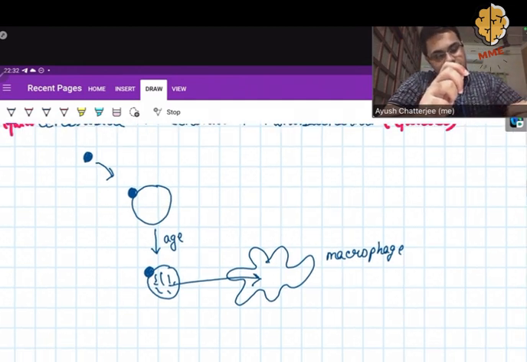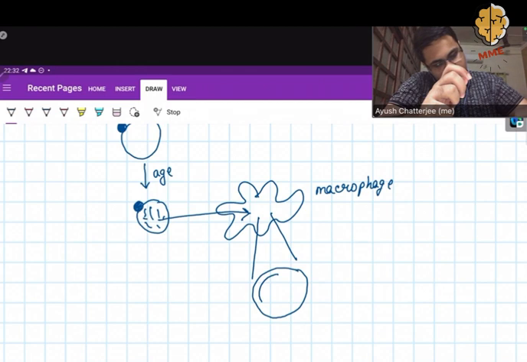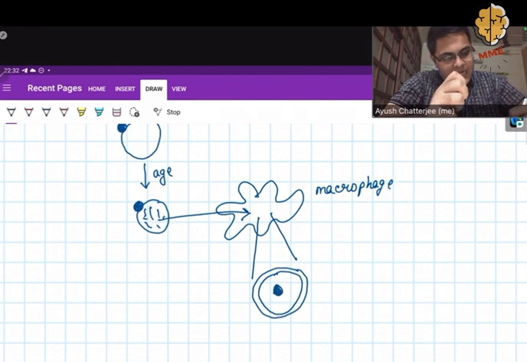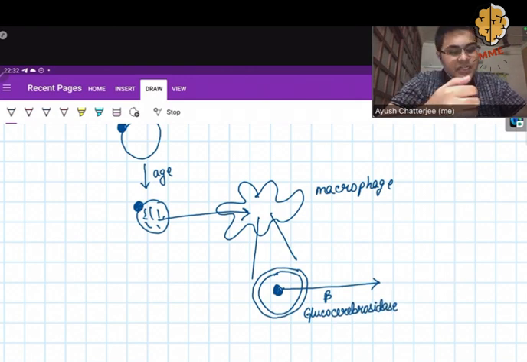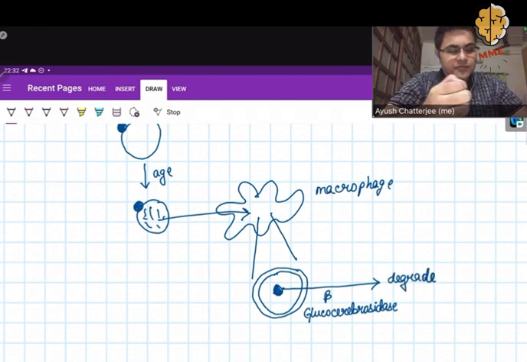Now inside the macrophage, we have lysosomes. The lysosomes will take up the glucocerebroside inside it, and with the help of a lysosomal enzyme, that is beta glucocerebrosidase, as you can understand from the name, it will degrade the glucocerebroside inside the lysosome. So this is what happens in case of normal cells.